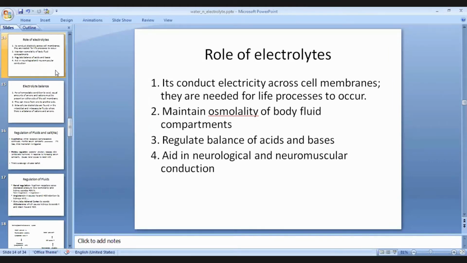They regulate acid-base balance. Obviously in fluids there are dissolved ions, and that helps to regulate the balance of acid and base. They help in neurological and neuromuscular conduction. For all those conductive processes in the nervous system and up to the muscular system, ions are helping. Sodium, calcium, potassium. Mainly sodium and calcium are major for neurological and neuromuscular conduction. So these are the major roles of electrolytes.